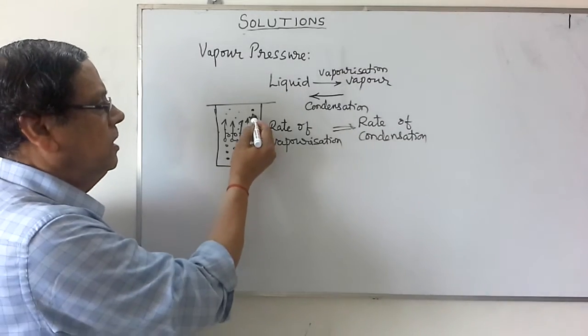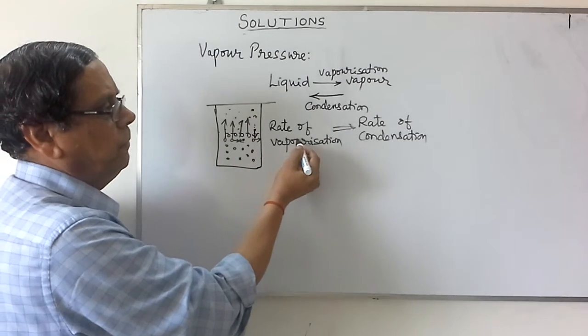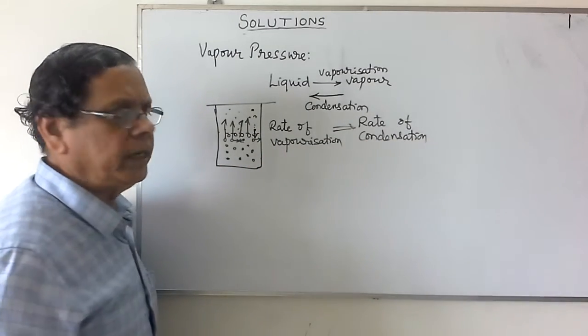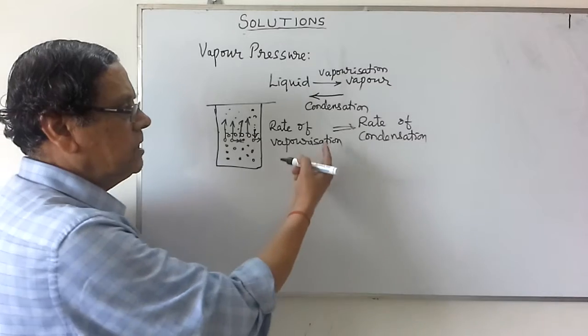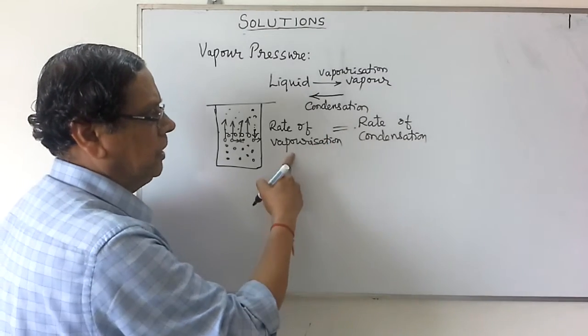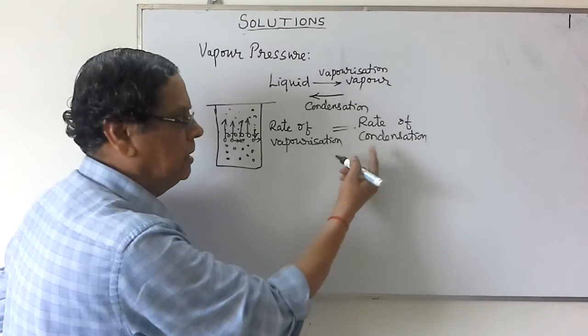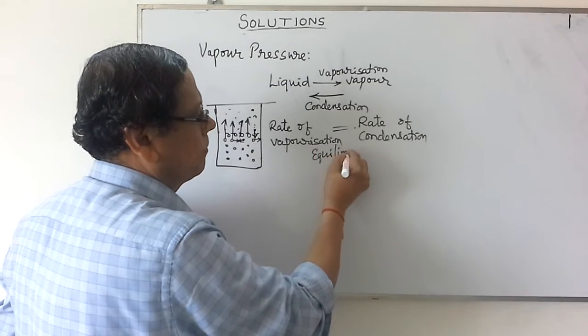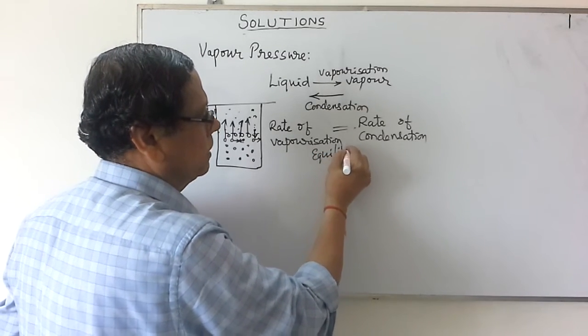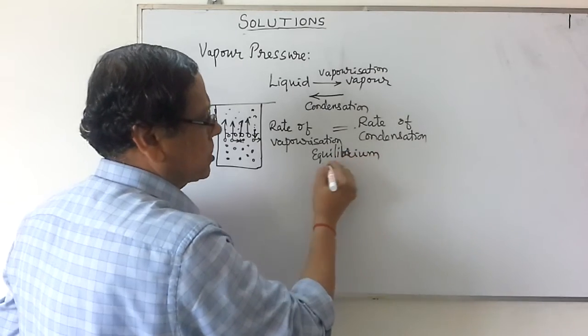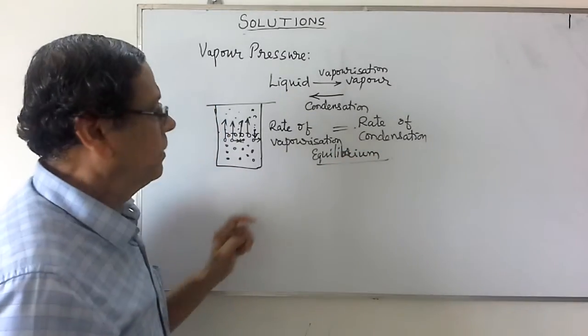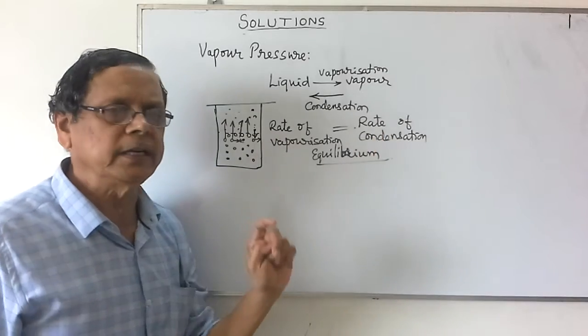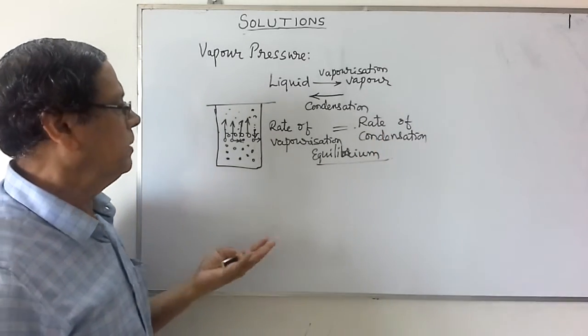In such a case, the rate of vaporization becomes equal to the rate of condensation. This state is called the equilibrium state.